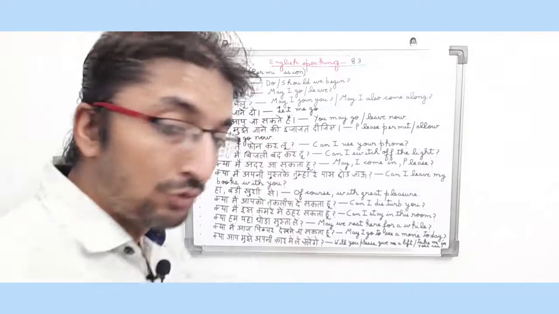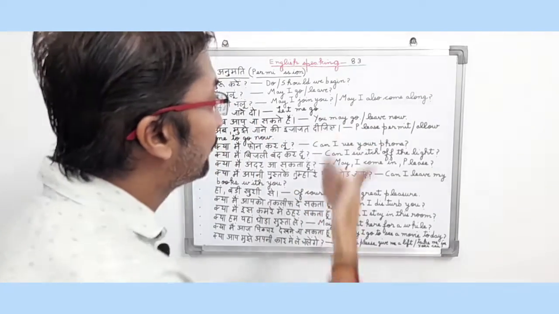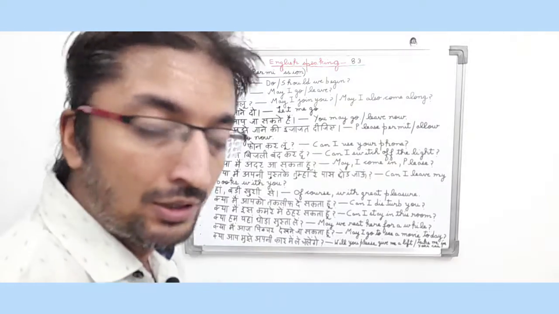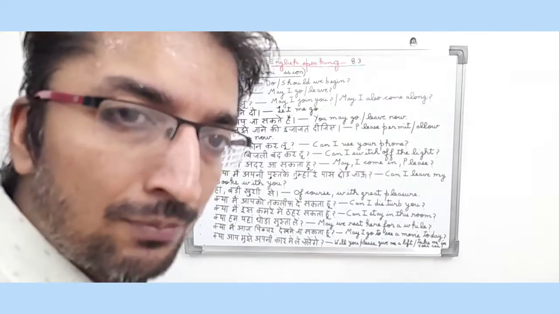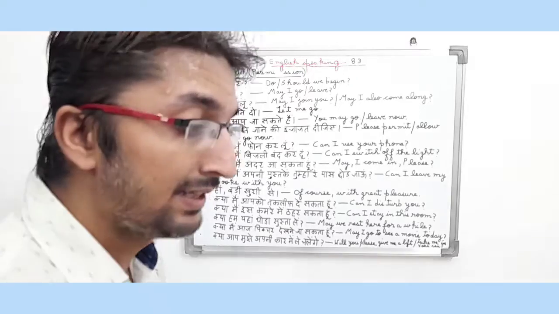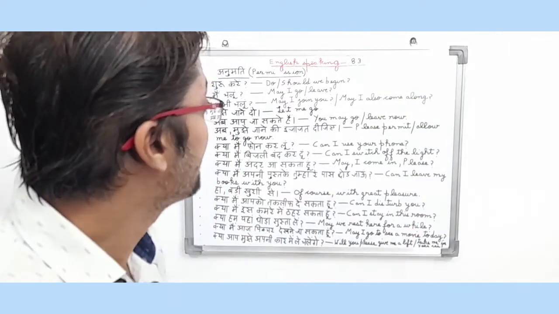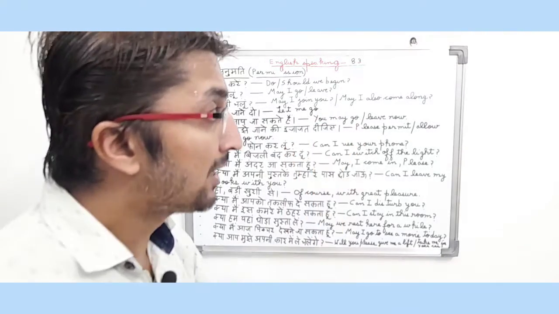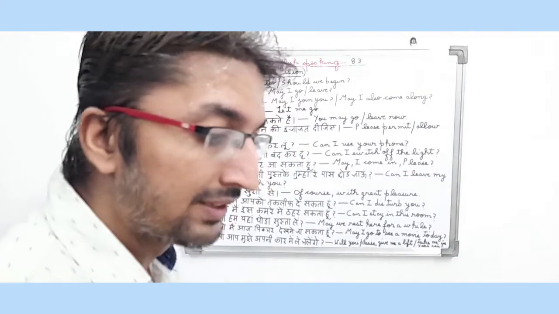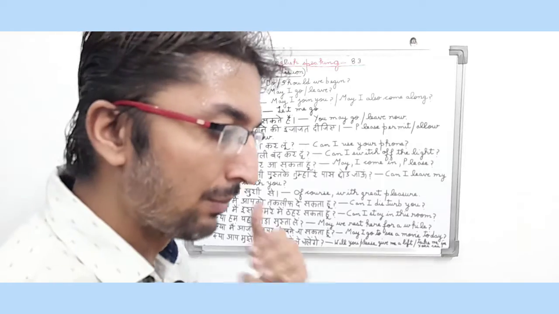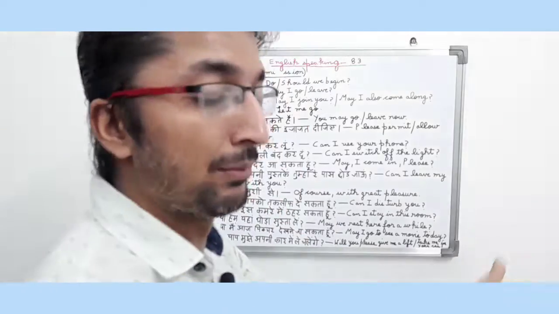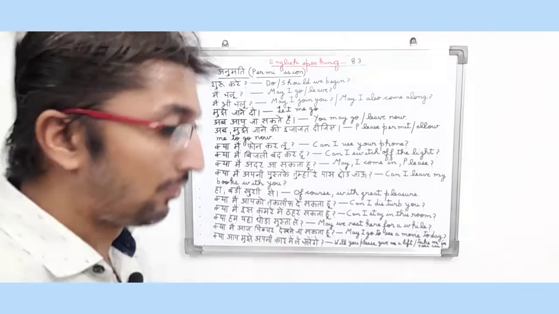मैं भी चलूं. So in English it means may I join you or may I also come along. The sentence is also an interrogative type sentence, friends, because the person is saying मैं भी चलूं because he also wants to go. So in English it means may I join you or may I also come along. So it is a permission type sentence, friends, because the person is asking permission from another person to go away.